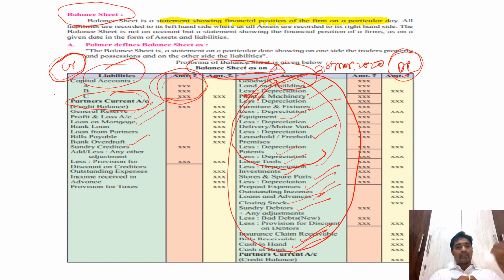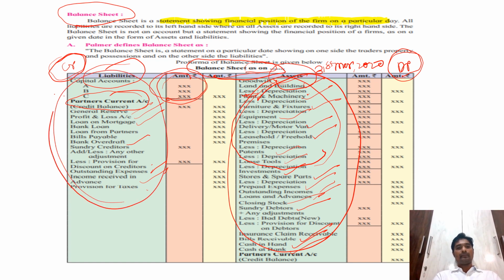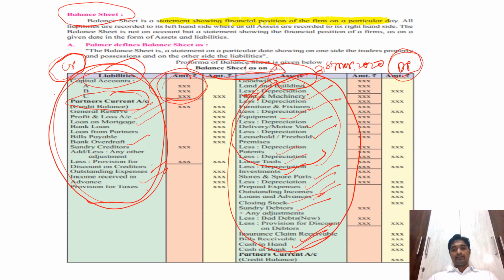The amount which is payable is a liability, and that is why it is taken on the liability side. Outstanding expenses, received in advance and the provision for taxes, so these all are the liabilities which are payable by the business, and that is why they are taken on the liability side.